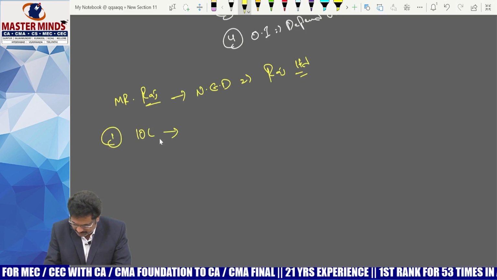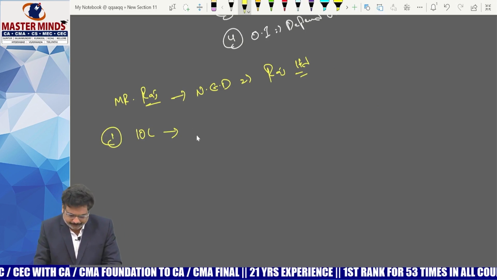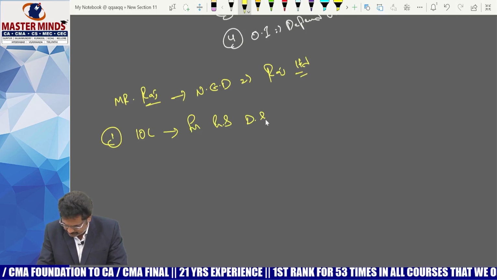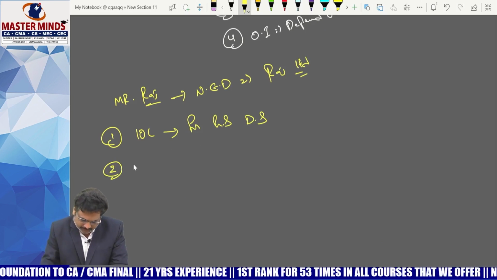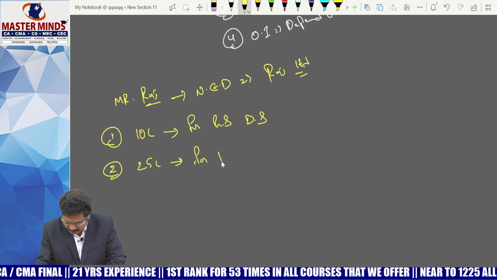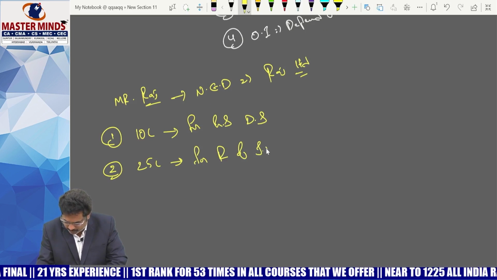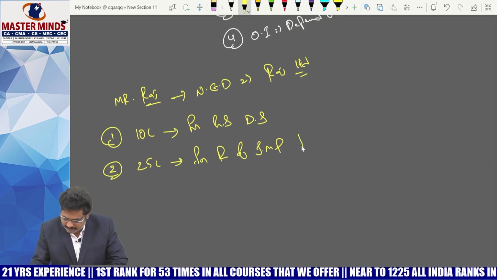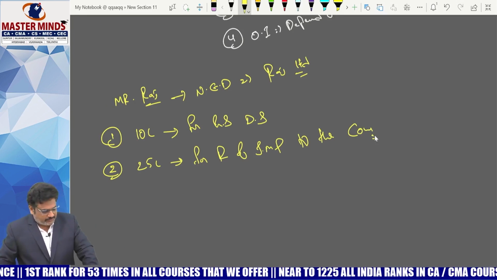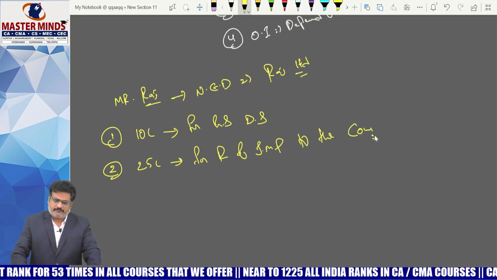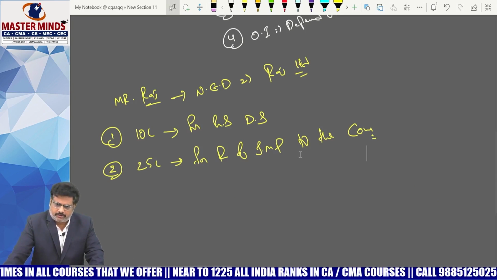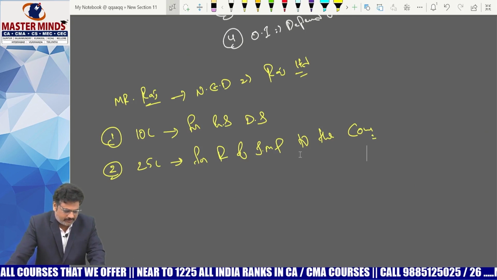The first payment is 10 lakhs for his directorship in that company. The second is 25 lakhs for renting of immovable property to the company. Now the question is how much amount is taxable under FCM and how much under RCM.